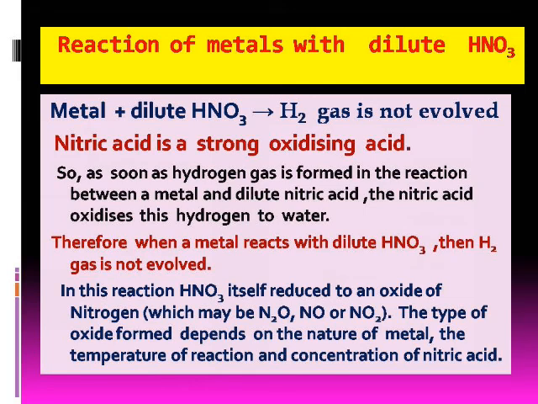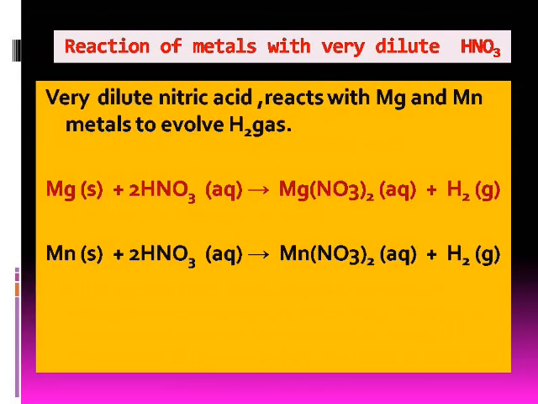Students, there are two exceptional cases. Two metals, one is magnesium, another is manganese, react with very dilute nitric acid to evolve hydrogen gas. This is because the very dilute nitric acid is a weak oxidizing agent which is not able to oxidize hydrogen to water.